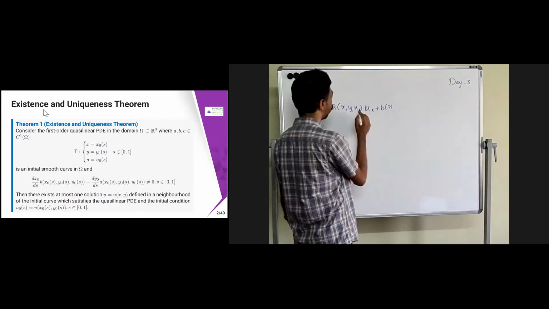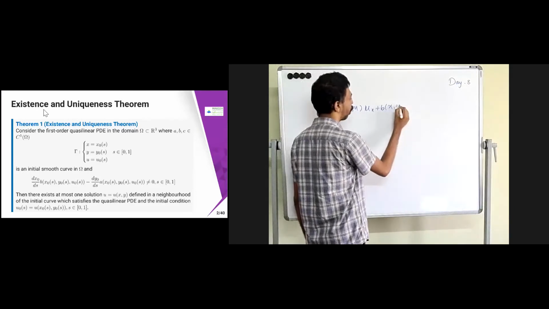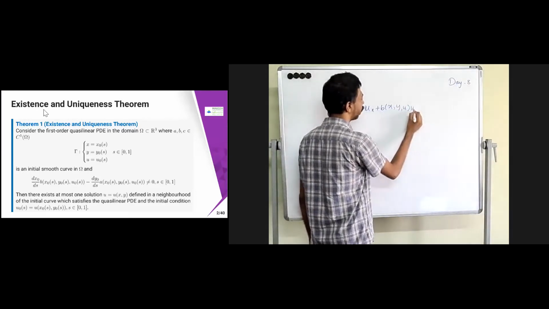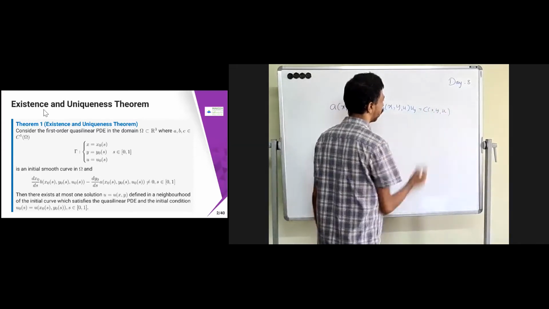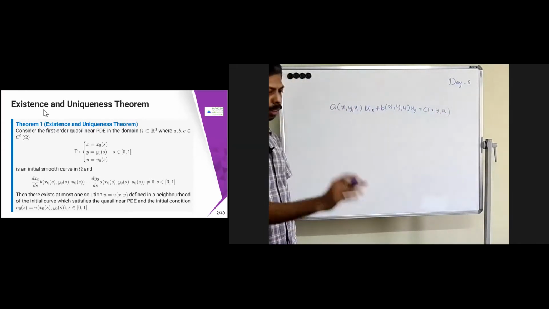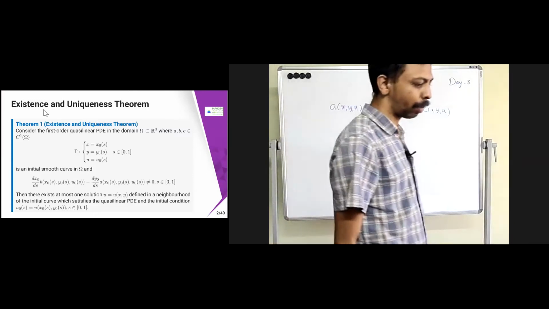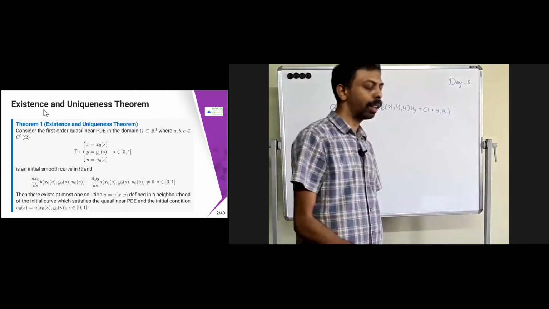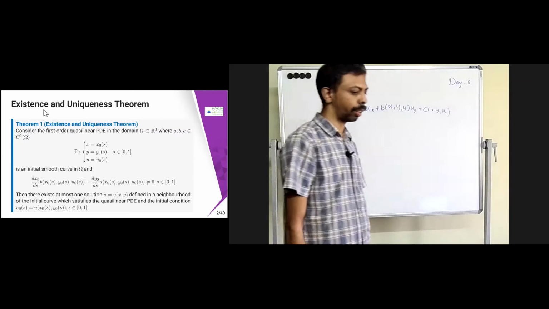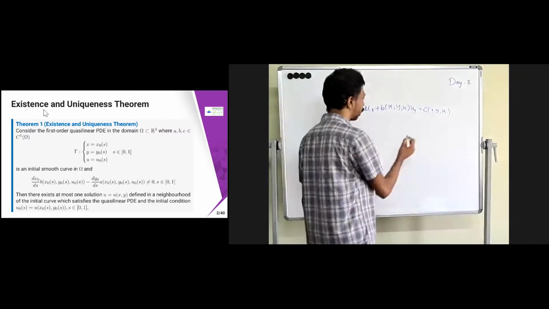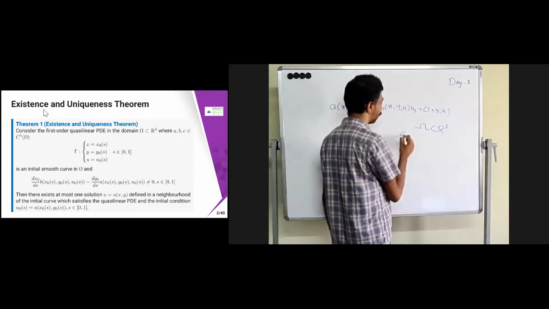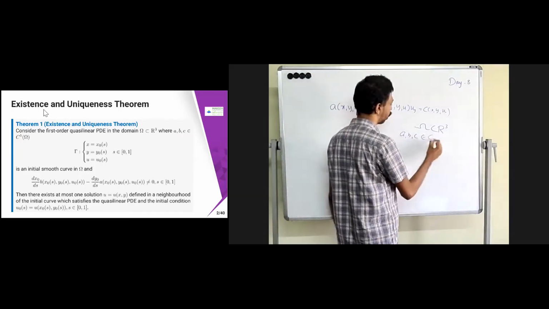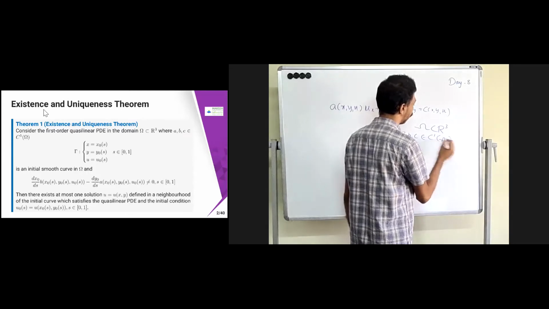It is A(x,y,u) u_x + B(x,y,u) u_y = C(x,y,u). This is the first order quasi-linear PDE. This theorem gives the conditions for existence and uniqueness. Suppose Ω is a subset of R³, and A, B, C belong to C¹(Ω), and some initial condition is given.